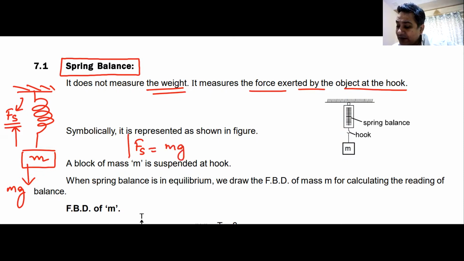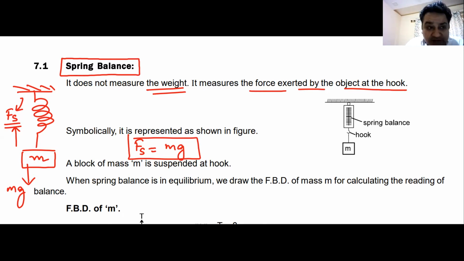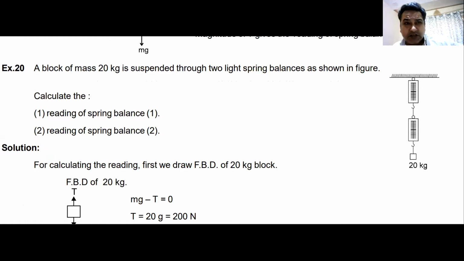So indirectly, it is only measuring the spring force, but the spring force is equal to the weight of the block, and hence it is also measuring the weight of the block, not directly but indirectly. Do we understand this? That a spring balance does not directly measure the weight.